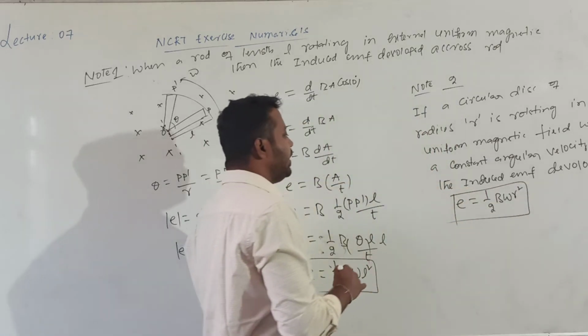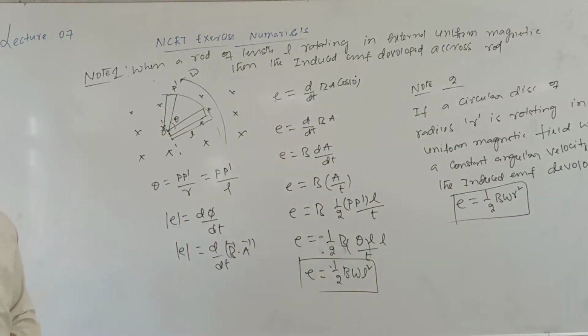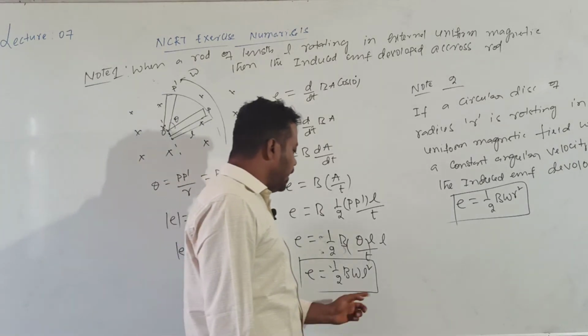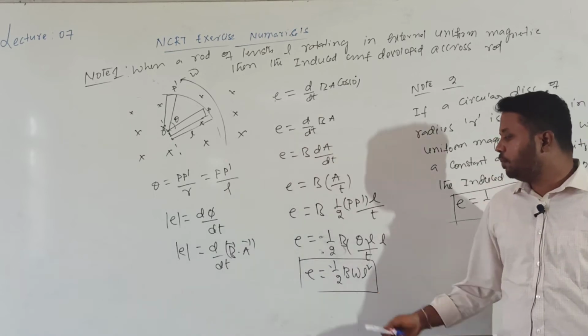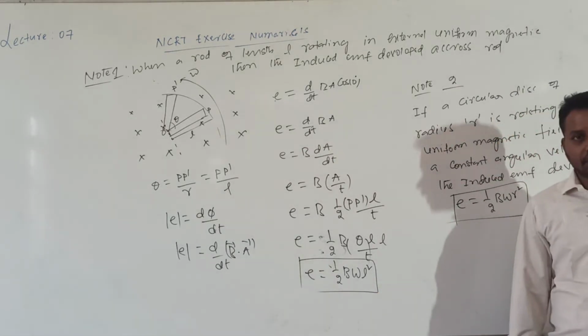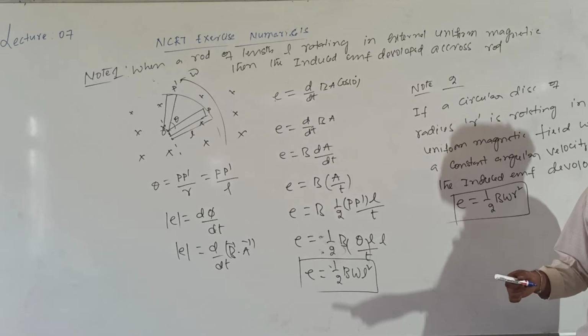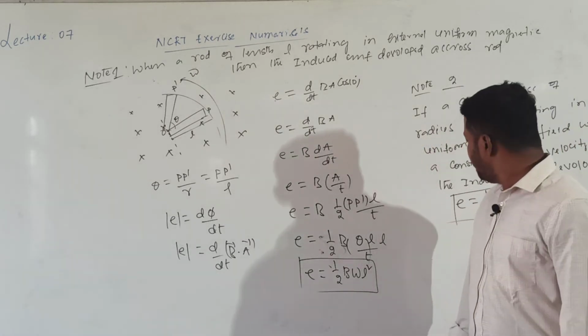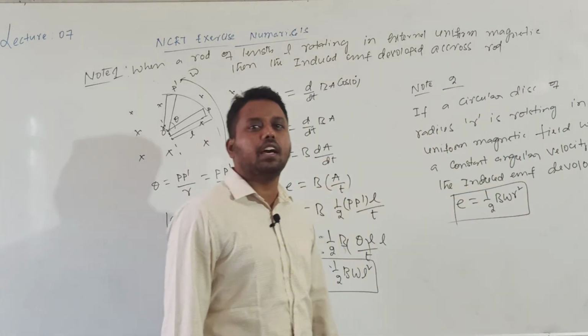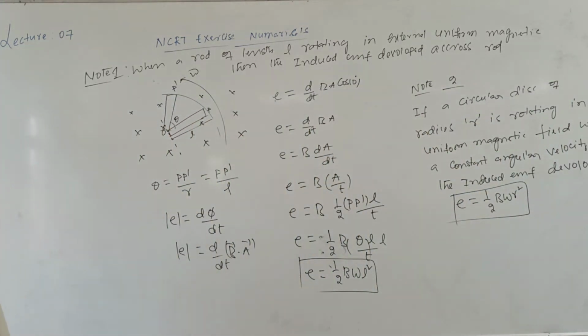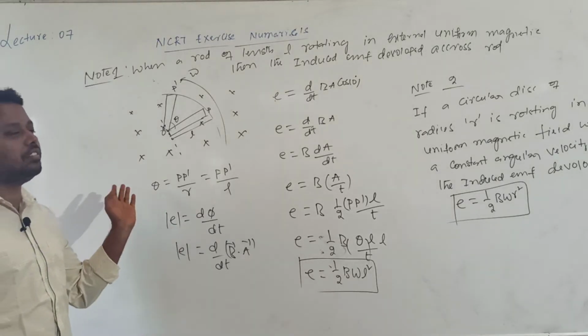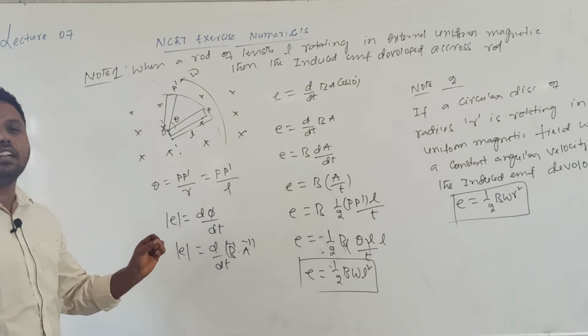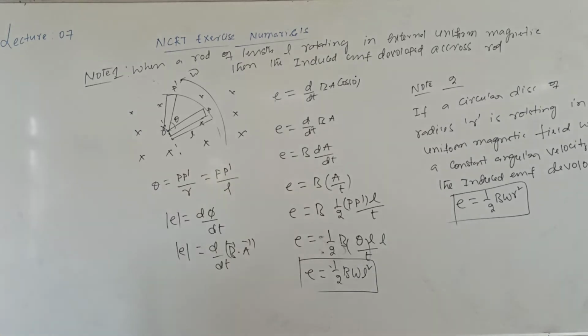So what is the difference between a rod and a circular disc? In the case of a rod, the induced EMF is given by E is equal to 1 by 2 into B into omega into L square. Whereas in the case of a circular disc, E is given by 1 by 2 into B into omega into R square. And one more important point while solving questions on this is that it is also necessary to mention the direction of the induced EMF or induced current. Okay?